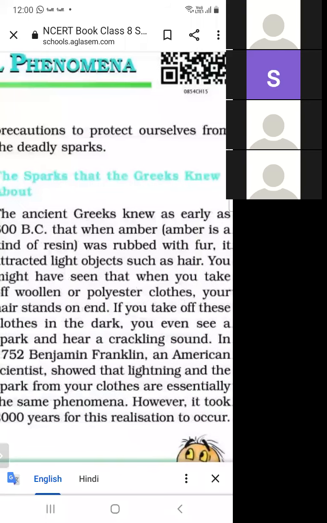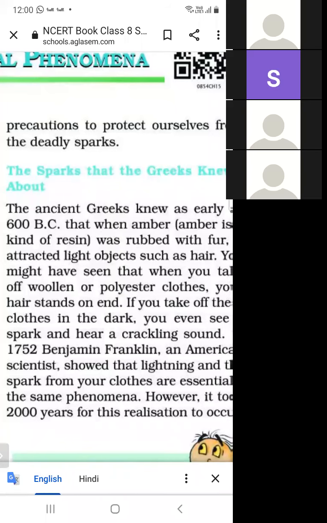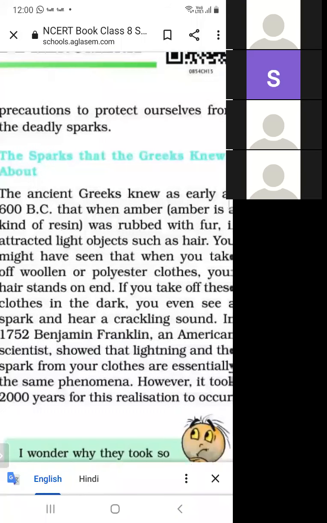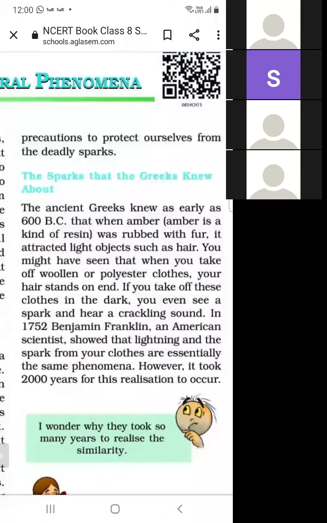First, when sparks are produced, we do not come out of the home, because sparks are produced when rain comes on a large scale. And second, when we are out of our home and sparks are produced, we do not stand in the open ground. We have to stand in a shed. So what the Greeks knew about sparks? Greece is a country. What did the Greeks know about the sparks?